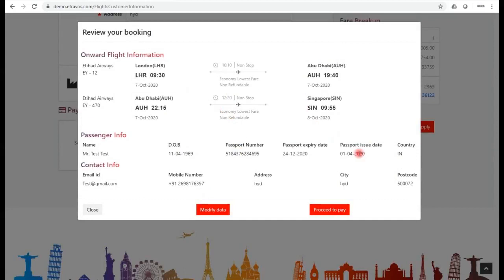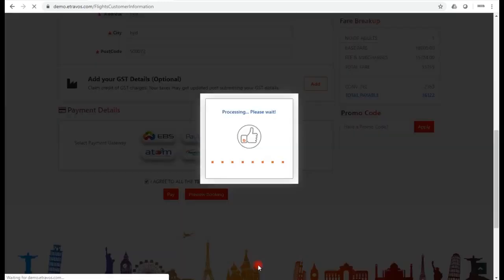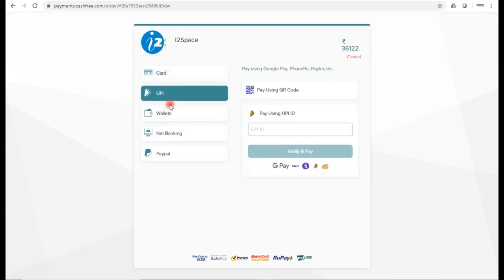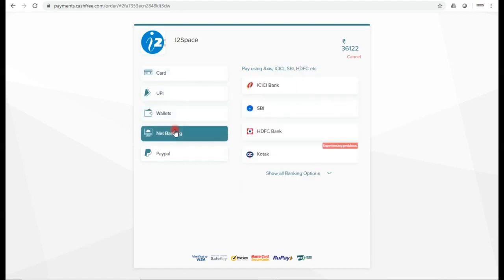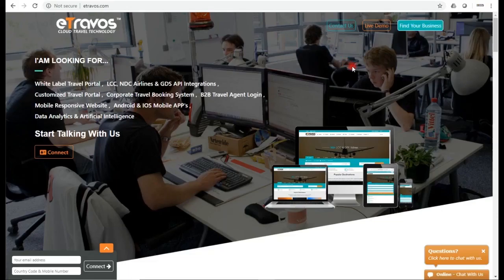Before that, if you want to preview the booking, you can click it so that you can modify if any changes are required. So I am going to the next page, that is the payment gateway page. You can enter your card details like credit card, net banking, UPI, wallets and PayPal. Once you enter your payment details, the ticket will be booked and you will receive a confirmation email with the flight details. So this is regarding the flight reservation system.